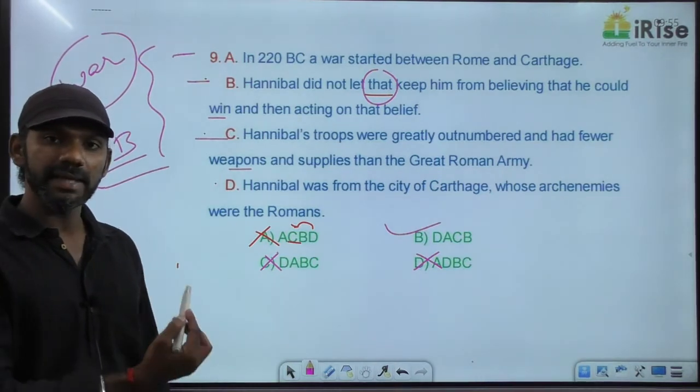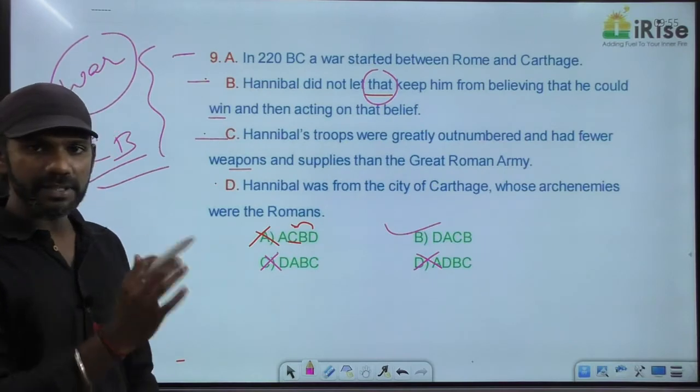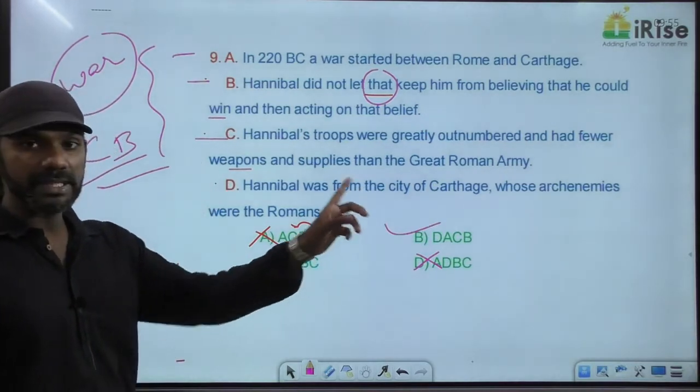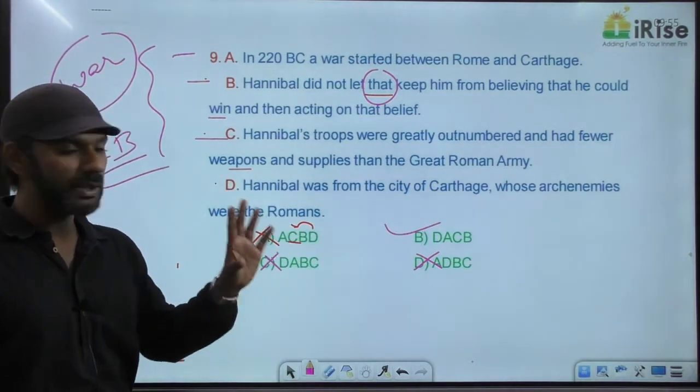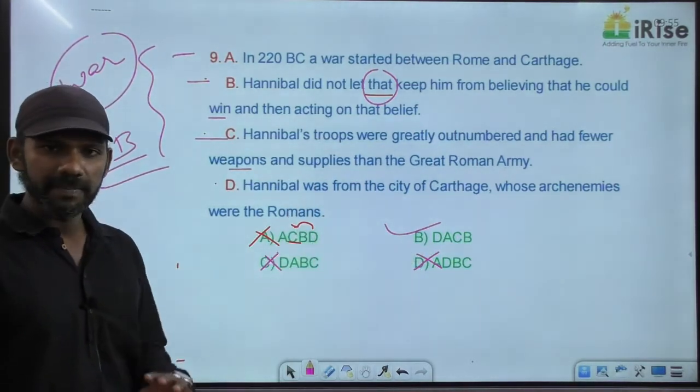So A, C and B are talking about war. D doesn't talk about war. So D must be separate from these three. D must start the paragraph because Hannibal is getting introduced in D. The answer must be option B, D, A, C. Getting it?